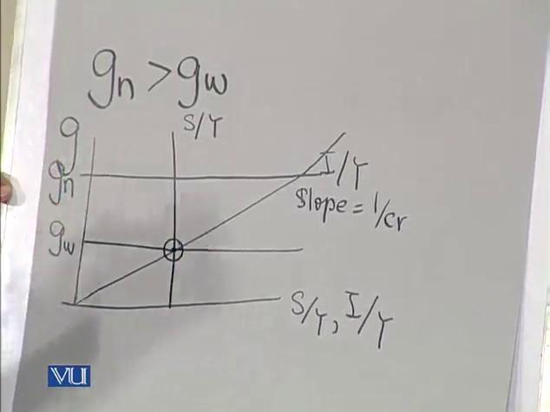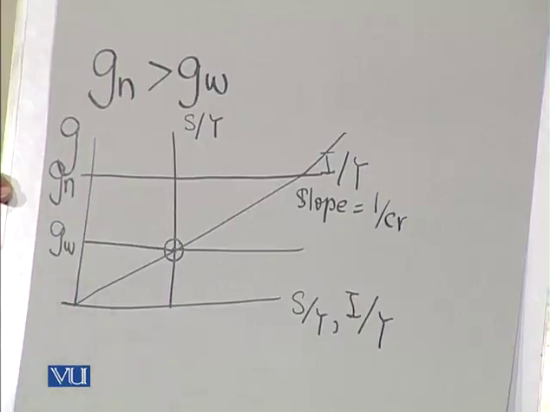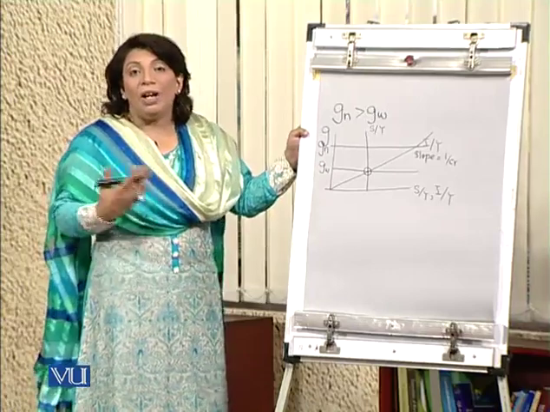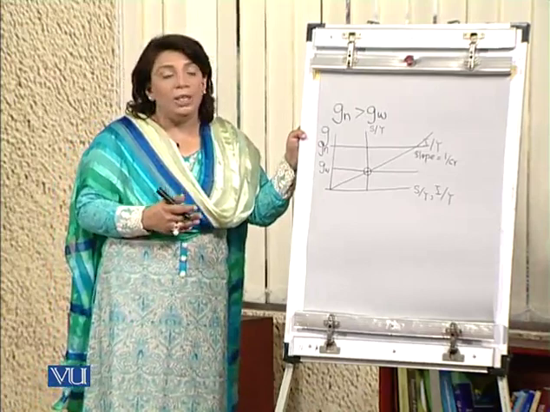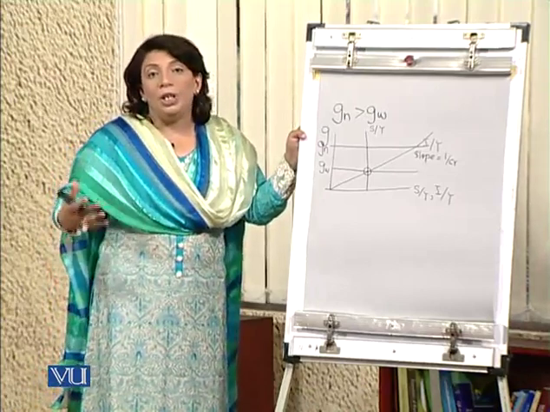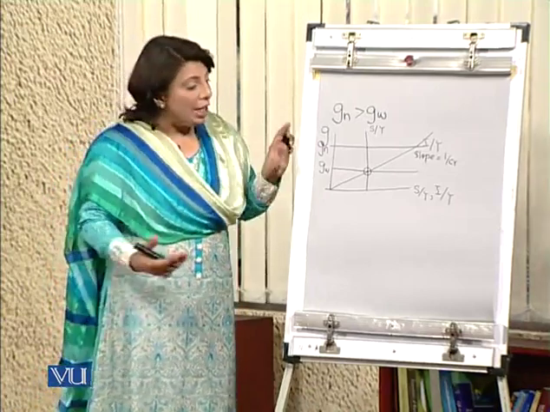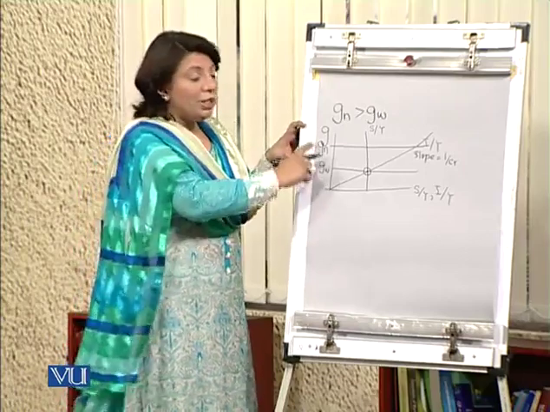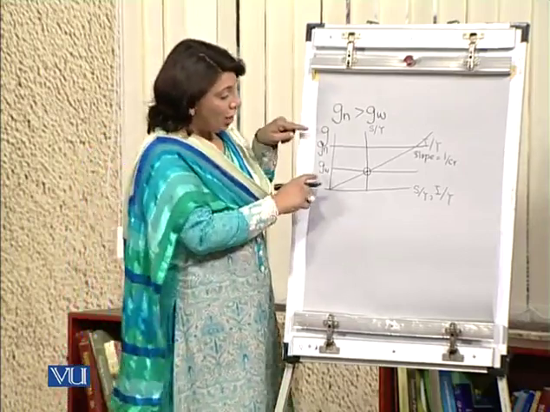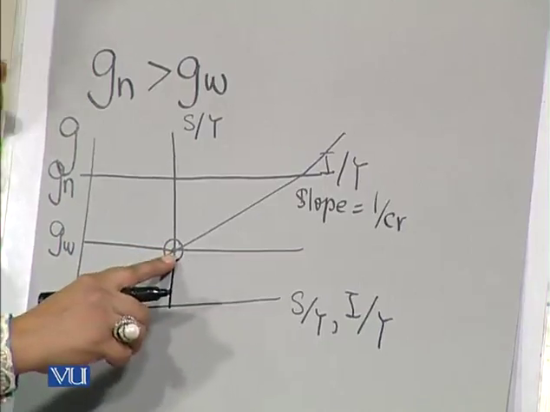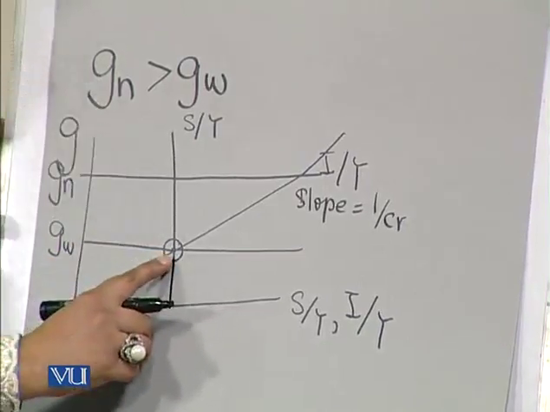But when we account for the increase in the labor force, and we know that because of a very high growth rate in the population in the developing countries, the labor force also gets relatively bigger, that may contribute towards an increase in the natural growth rate in an economy. So the natural growth rate at a certain point is larger as compared to the warranted growth rate.